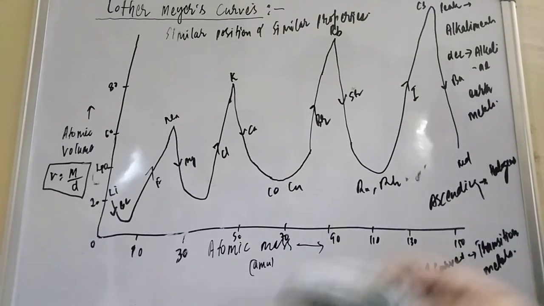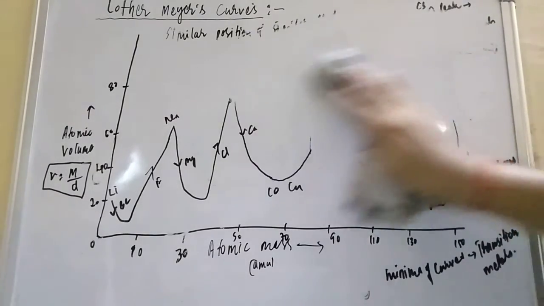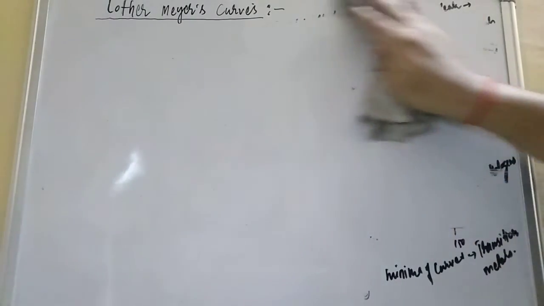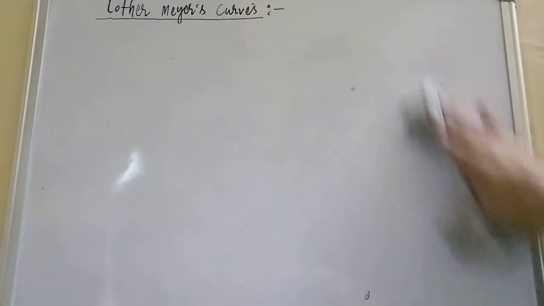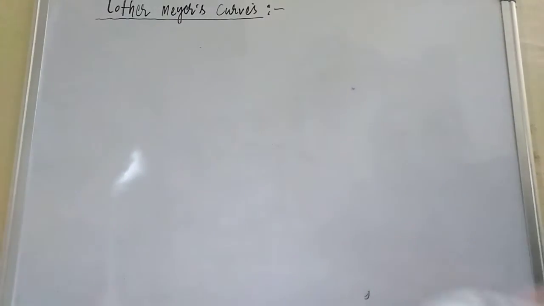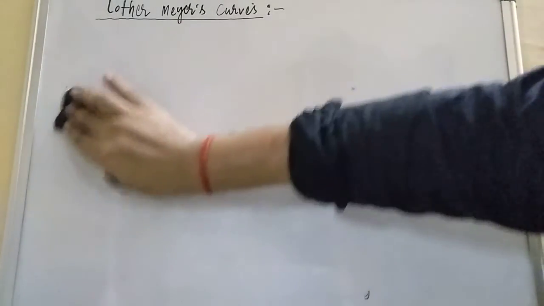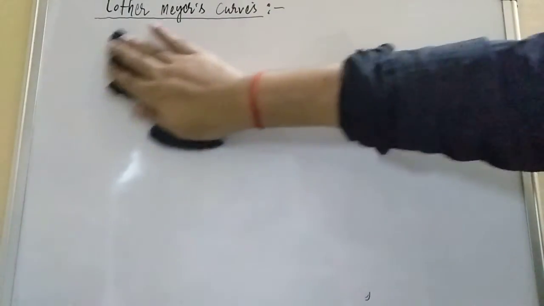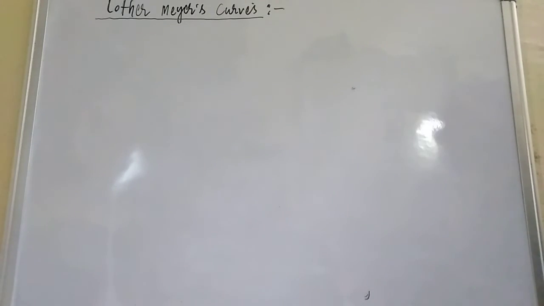Now, if you want to know the principle of the Lothar-Meyer curve, you can easily draw the curve. But in the curve, the special emphasis we have to give is that the peak should take the alkali metals, the descending order alkaline earth metals, the ascending order halogens, and the minima will take the transition metals.